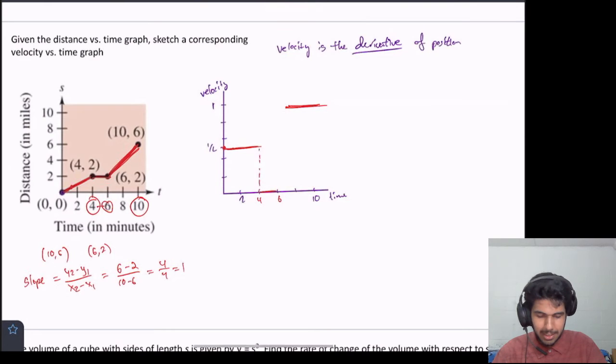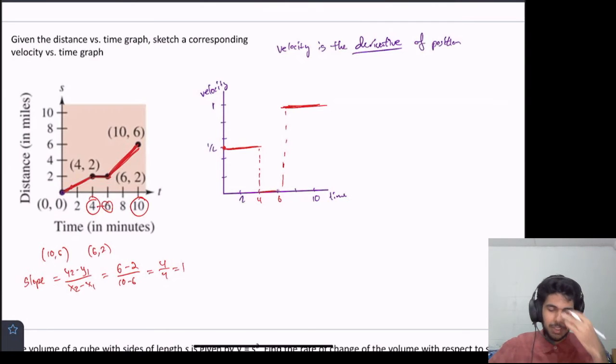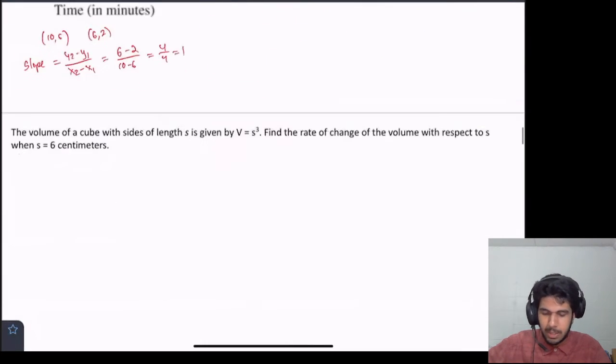And I'll draw these dotted lines here to show, I guess that was a pretty bad drawing. But hopefully you get the picture of what's going on here. And the key thing is velocity is the derivative of position.